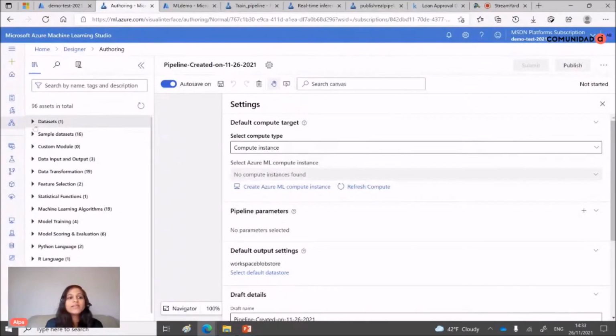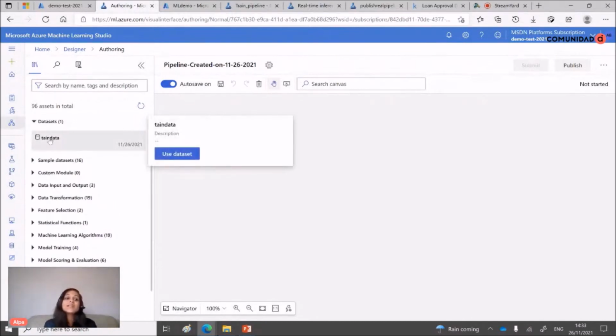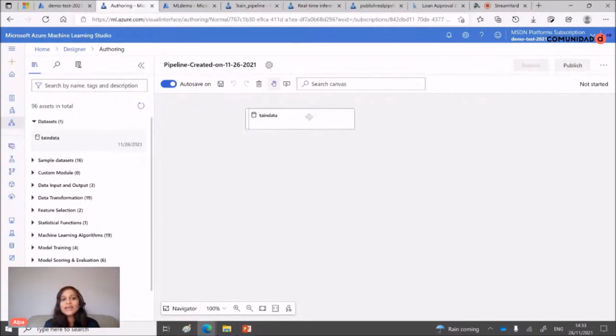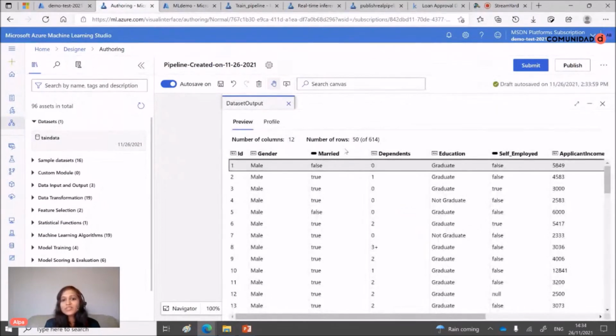Let's click, see here, this one data set appeared. That is the data set which we have just created. Let's close this one first. So if you click here, this is a data set. I think you remember it. We have just uploaded it from my local machine. And then I can see it here, preview as well, about my data. So this is my data.